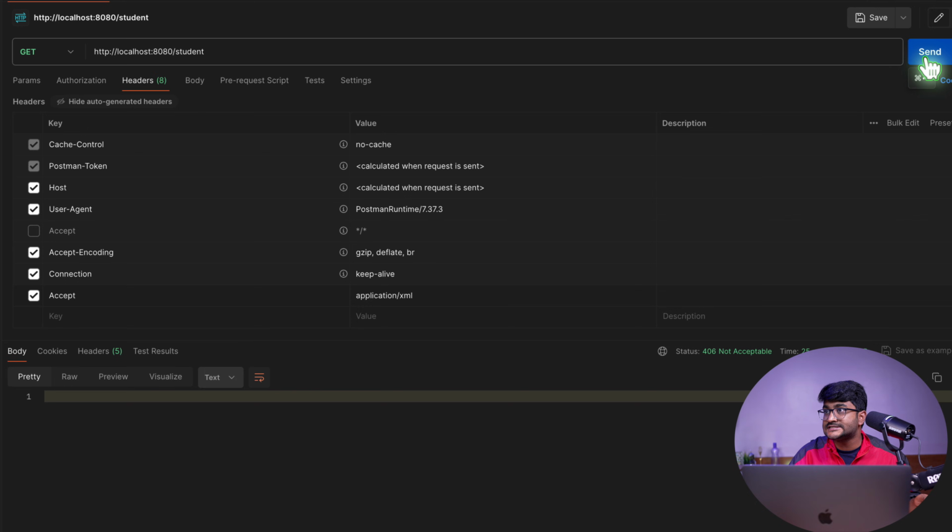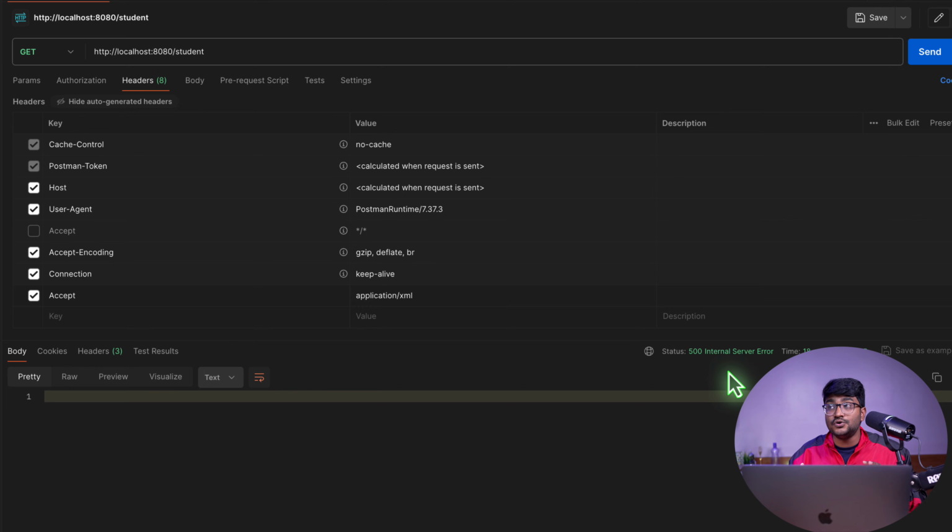Now if I do send right now here, the accept is XML. I'm going to clean everything on my console. If I do send, now look at that. It is 500 internal server error. Now we have a problem, right? Obviously we have an error here. 500 internal server error is an issue. But this is not an issue from the client end.